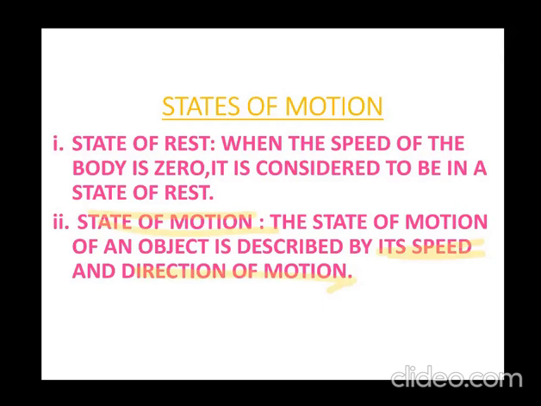If a car is moving, then we will describe its state of motion by stating its speed. We will say that the car is moving with a speed of 30 kilometers per hour towards Jaipur, towards Talwandi, right? Towards Mittal International School. So we need to specify the speed as well as the direction. Then the object is said to be in motion.